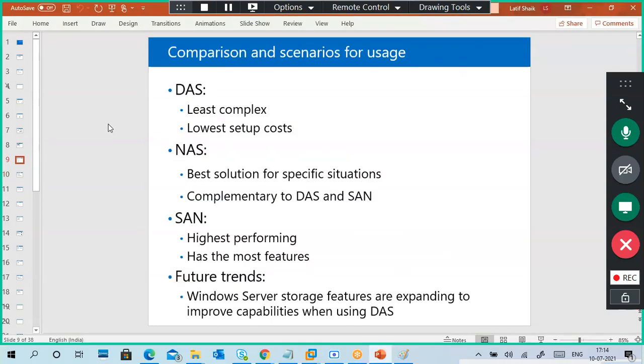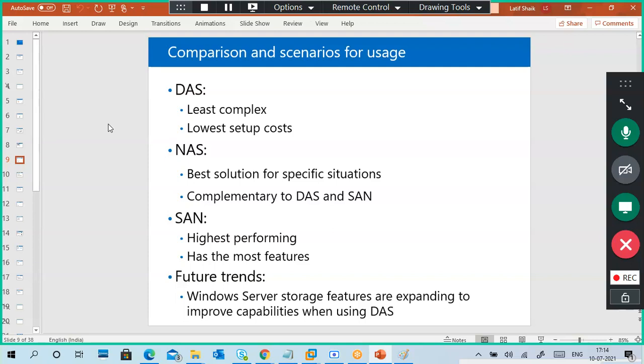This is a comparison and scenario of use. DAS is the least complex and has the lowest setup cost. It means every PC has its own hard disk. It is the best solution for specific situations, complementary to NAS and SAN.